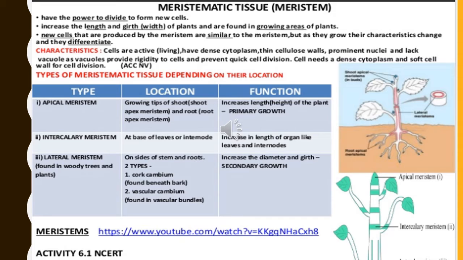Now the third type is the lateral meristem. They are observed on the side of the stem and the roots. They also have the function of secondary growth. Here we can see that there are two types of lateral meristems. The first one is the cork cambium and the second one is the vascular cambium. The cork cambium is found beneath the bark and the vascular cambium is found in vascular bundles.